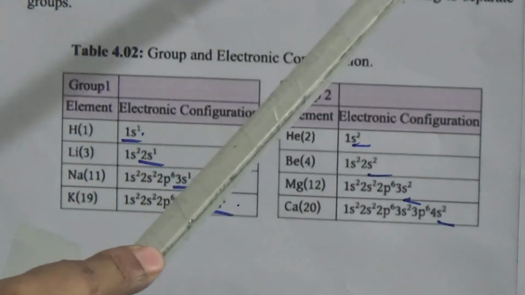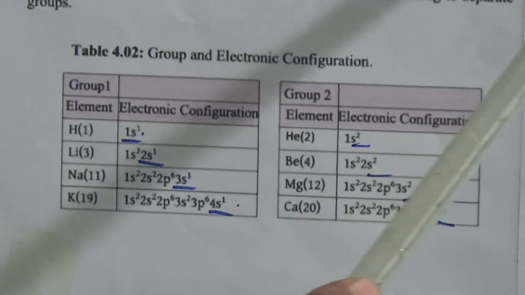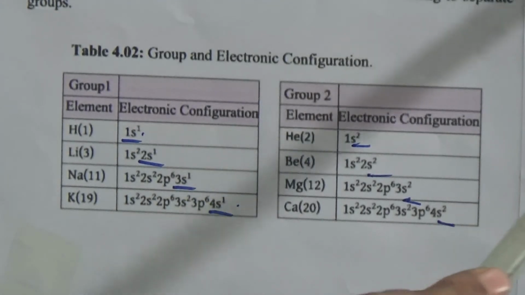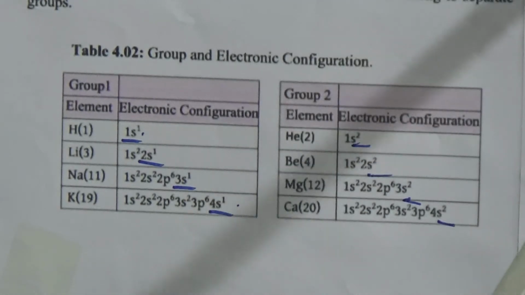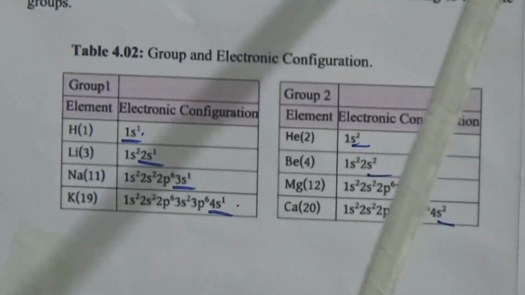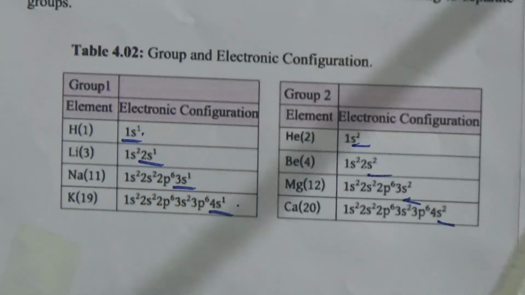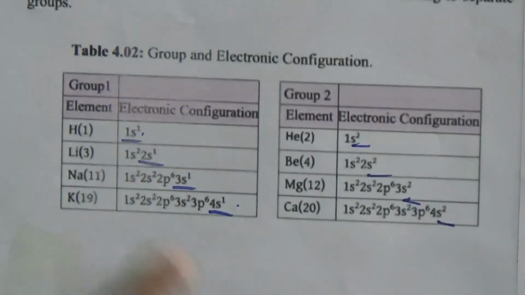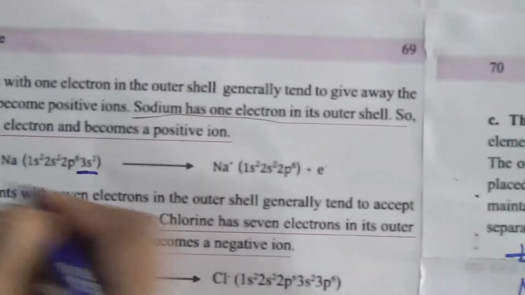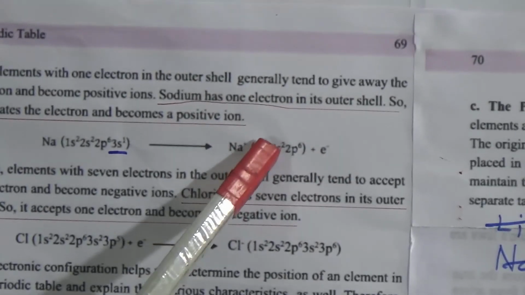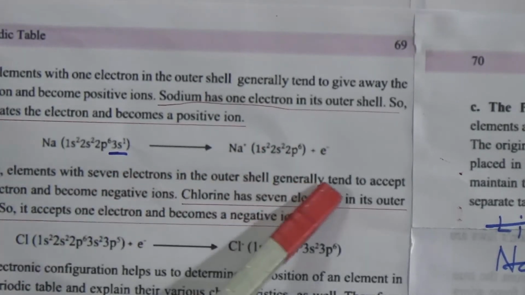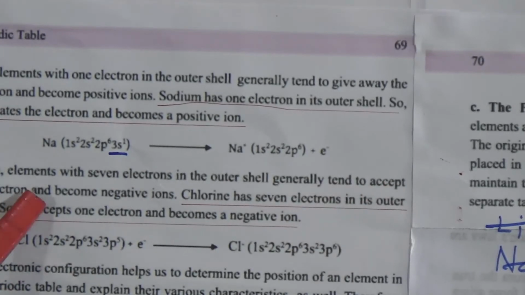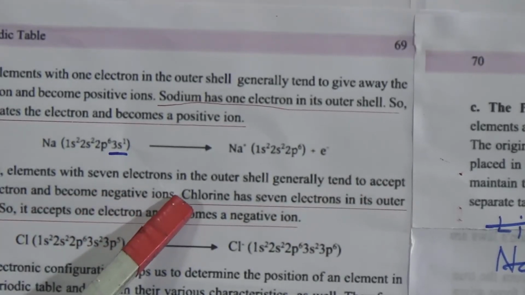Elements with 1 electron in the outer shell generally tend to give away the electron and become a positive ion. Sodium has 1 electron in its outer shell, so it donates the electron and becomes a positive ion. Look, sodium has only 1 electron in its outermost shell, and it wants to give up 1 electron to get a stable phase. And again, the elements which have 7 electrons in the outermost shell tend to accept an electron and become negative ions and become stable.